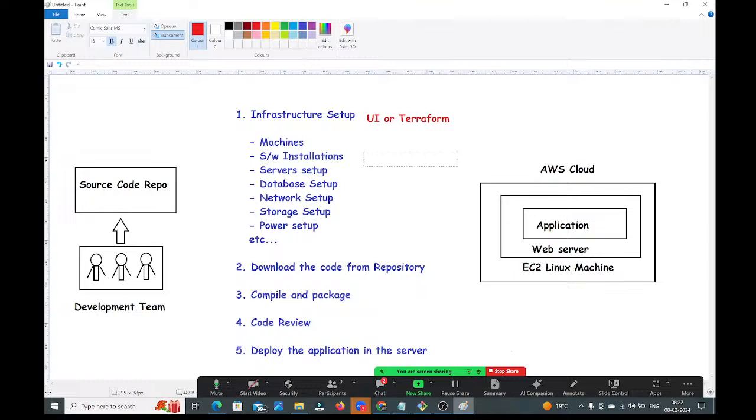Yesterday I told, right? We have one configuration management tool. To do the installation process, we have one configuration management tool that is called Ansible. By using Ansible, we can do the installations. How to do those installations by using Ansible, we are going to understand, and we are going to do one separate project on the Ansible. We are going to do one separate project on the Terraform also.